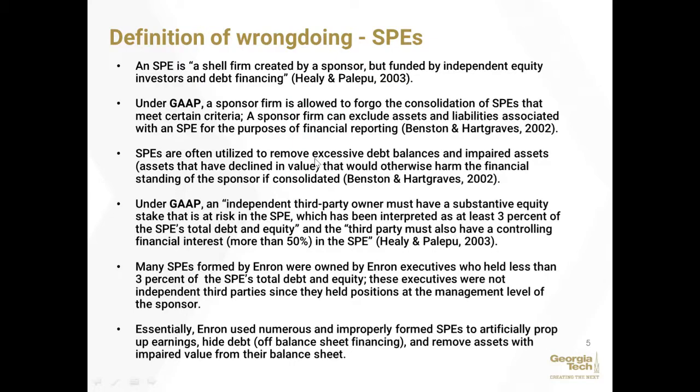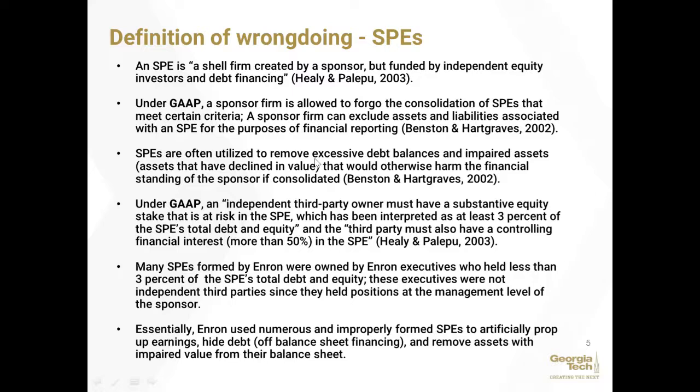So we're going to define SPEs. An SPE is a shell firm created by a sponsor but funded by independent equity investors and debt financing. In this case, Enron would be the sponsor. Under GAAP, SPEs are allowed, but there are certain rules and criteria. The sponsor firm is allowed to forego the consolidation of SPEs that meet certain criteria. That means they can exclude assets and liabilities associated with the SPE from their own financial statements for financial reporting purposes.